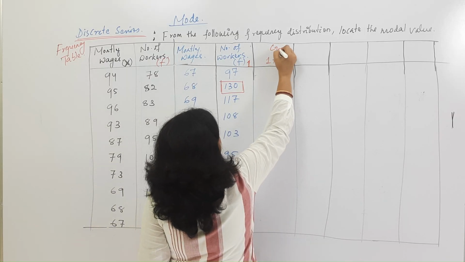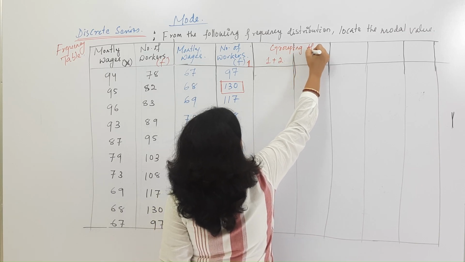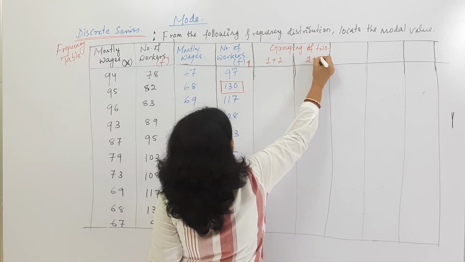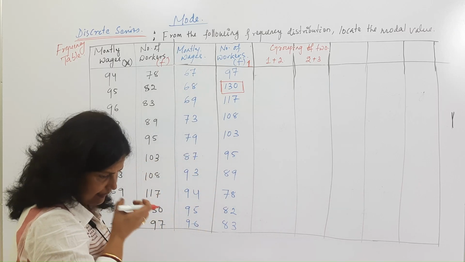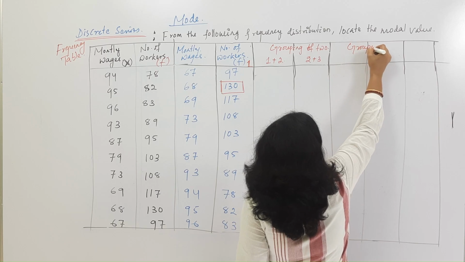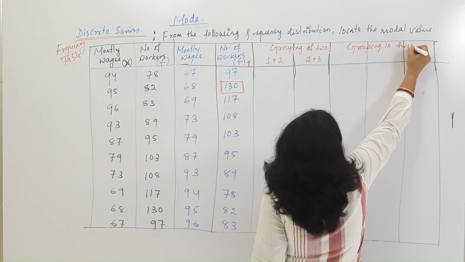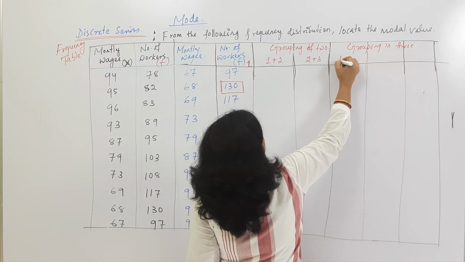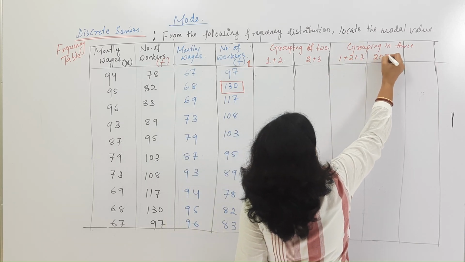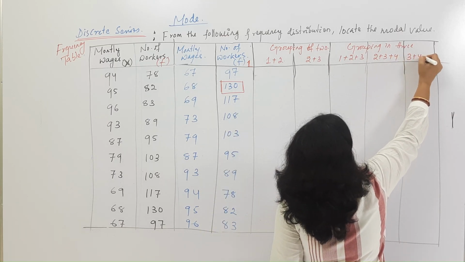This is the grouping of 2. This is 1 plus 2. Then we have to do 2 plus 3. Then grouping in 3. This is 1 plus 2 plus 3. Then 2 plus 3 plus 4. Then 3 plus 4 plus 5.